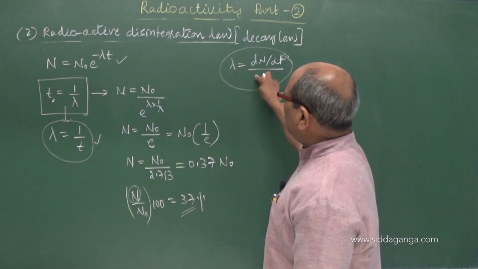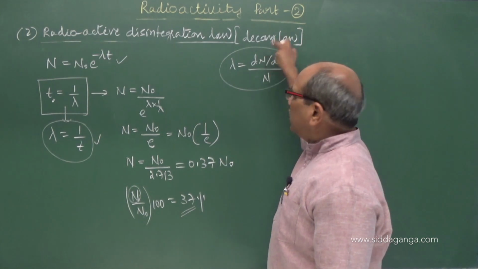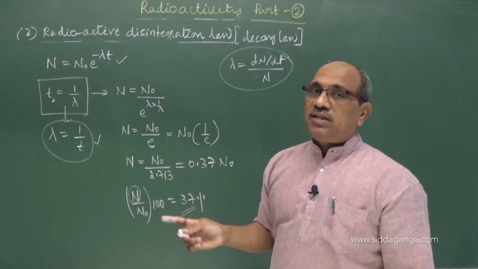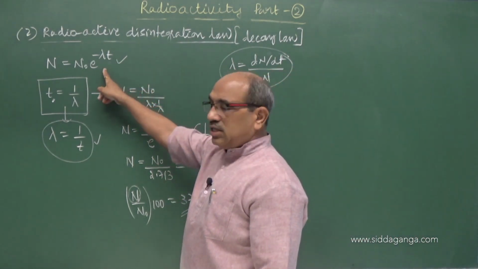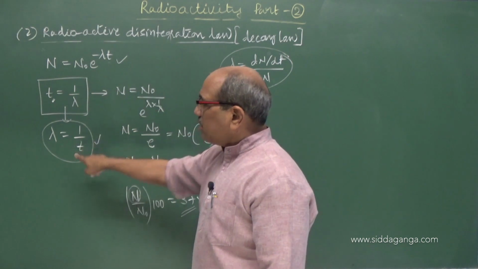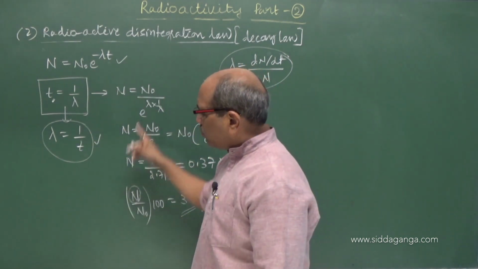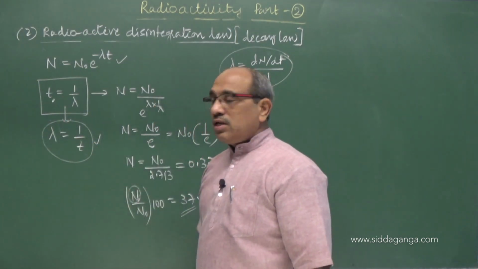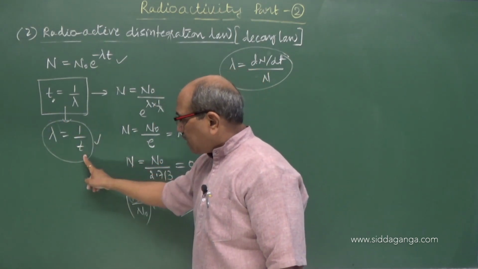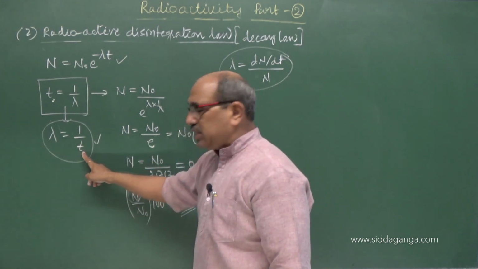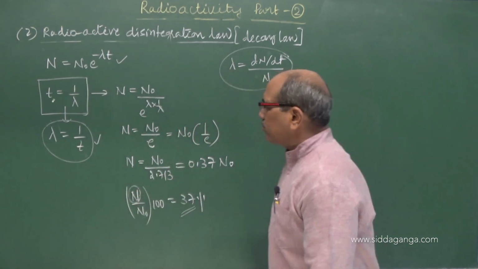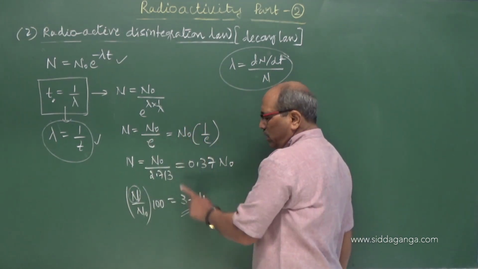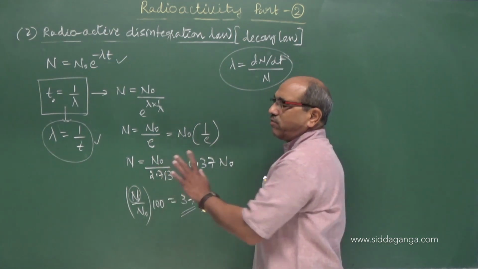It is defined as the ratio of rate of disintegration to the number of nuclei present. Sometimes specifically in the board examination they ask to derive this relation and define the decay constant. In that case you have to define it like this only. The decay constant of a radioactive sample is the reciprocal of the time interval during which the sample reduces to 1 by e times its initial value or 37% of its initial value.